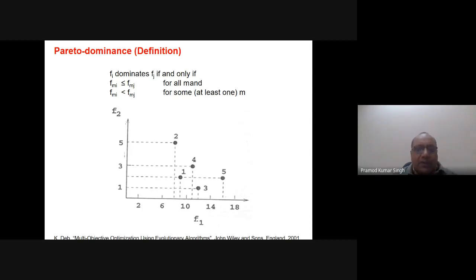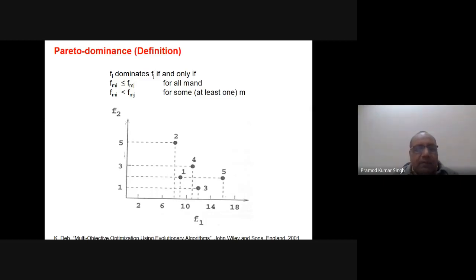So in this slide I have just tried to show what the Pareto front is and why we get it. Suppose we have a population, and this population consists of these five solutions, 1, 2, 3, 4 and 5. And you consider that this is a min problem. When I say it is a min problem, it means that if f1 is minimum and f2 is minimum, then that is a good solution, otherwise it's not a good solution. So we have to minimize in both terms, f1 as well as f2.